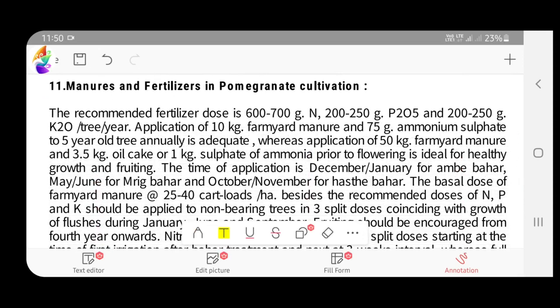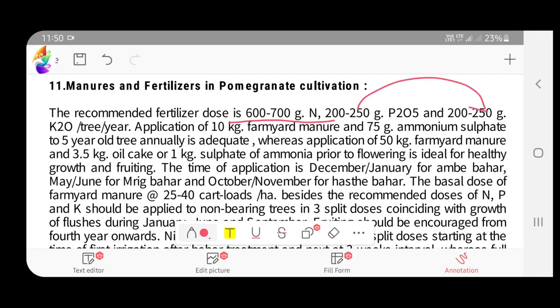Next to this, coming to a big topic, that is manure and fertilizers. N 600 to 700 gram, the same amount of P2O5, and K2O 200 to 250 gram, but a little double the amount of nitrogen.